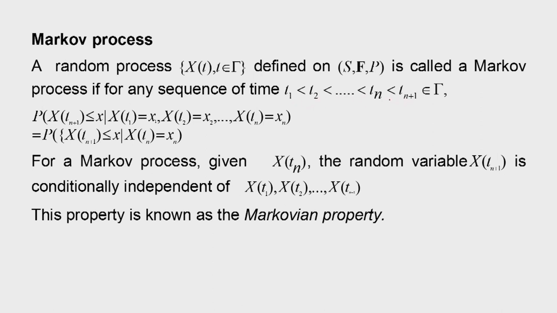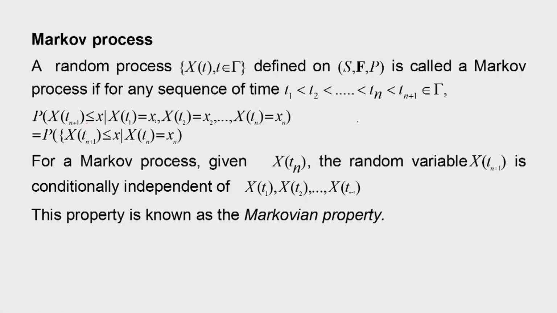So for this sequence of time instances, we want to study the probability. Suppose we define the CDF, the probability that X of t_{n+1} is less than or equal to x, given the value of the random process at instances of time, that is X(t1) = x1, X(t2) = x2, like that X(tn) = xn. Suppose these are the values given for the random process, then what is the probability that X(t_{n+1}) is less than or equal to x.